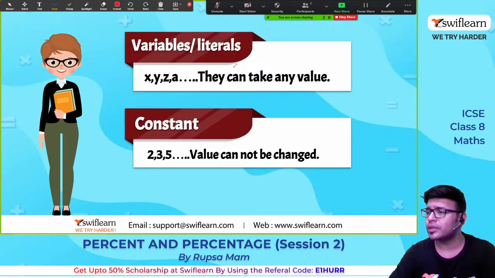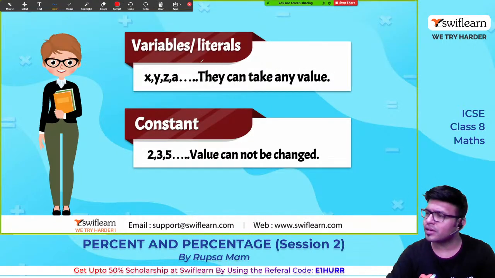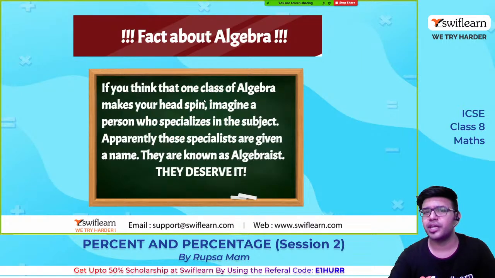Understood what are variables? Or the other name for variables is literals. So let's keep on calling it variables because it has been used worldwide. Variables is the right word to be said, and constants are the values which do not change.